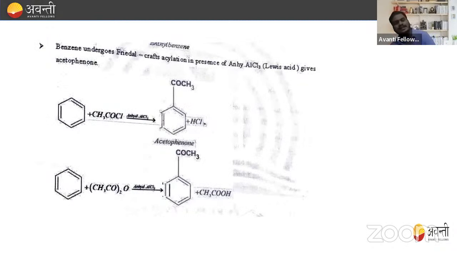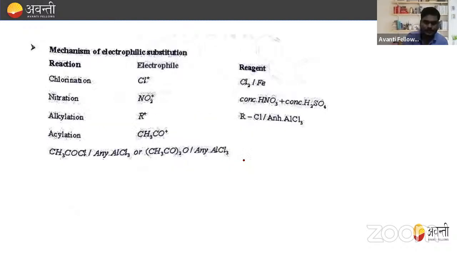Now, benzene undergoes Friedel-Crafts acylation in the presence of anhydrous AlCl3, that is a Lewis acid, and gives acetophenone. So this is known as Friedel-Crafts acylation. Whenever benzene is treated with CH3COCl, removal of HCl takes place and acetophenone is formed. So these are the important electrophiles generally used in the reactions of benzene.